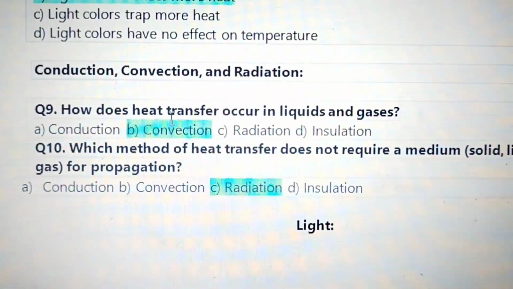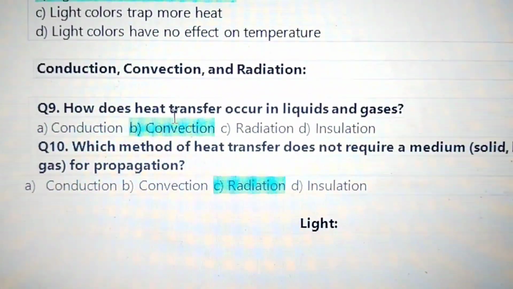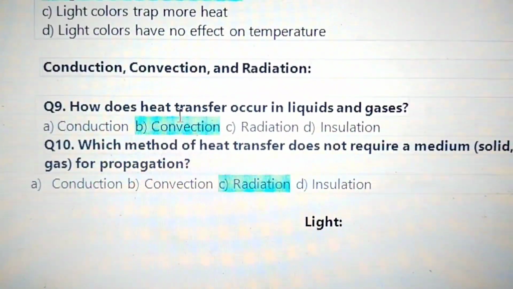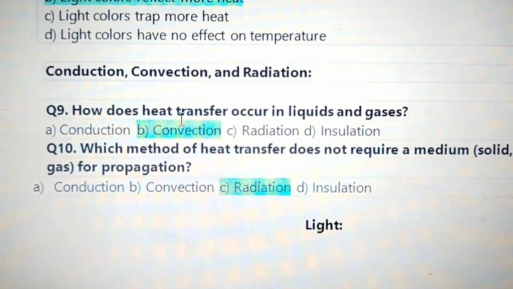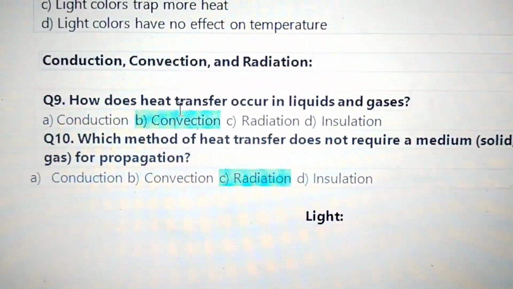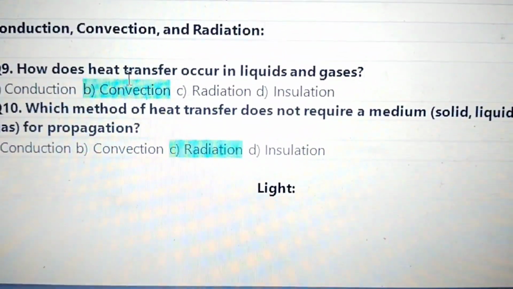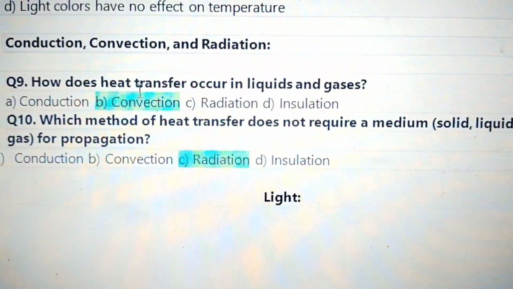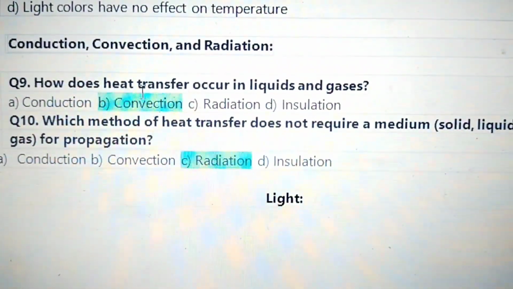Next, conduction, convection, and radiation. How does heat transfer occur in liquids and gases? Convection. In solids, conduction. In liquids and gases, convection. 10, which method of heat transfer does not require a medium? A medium, solid, liquid, or gas, is needed for propagation, but radiation does not.